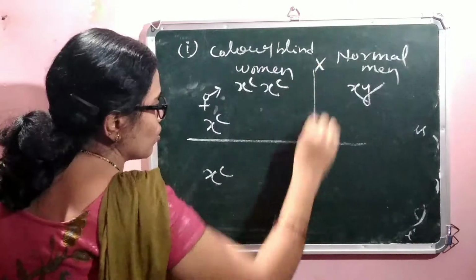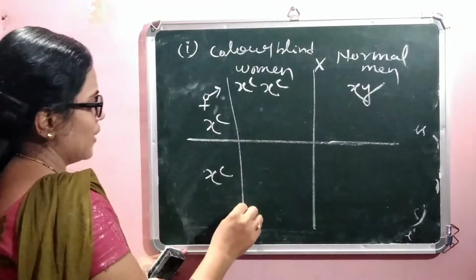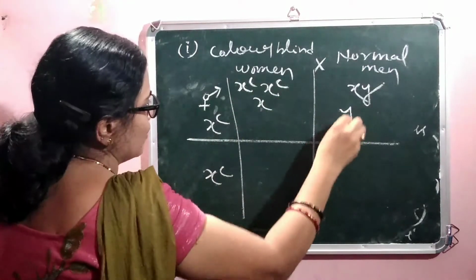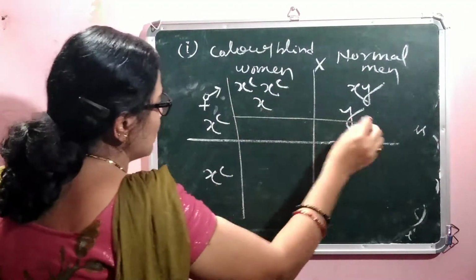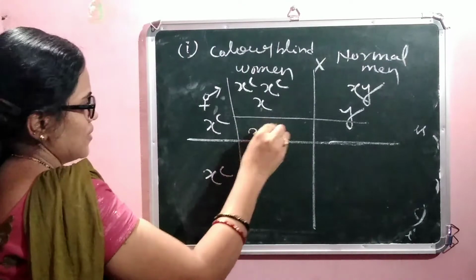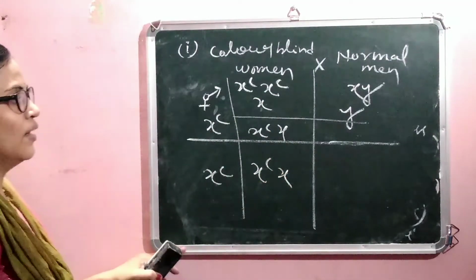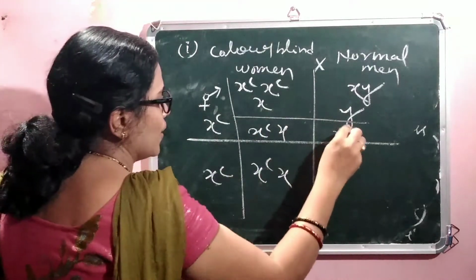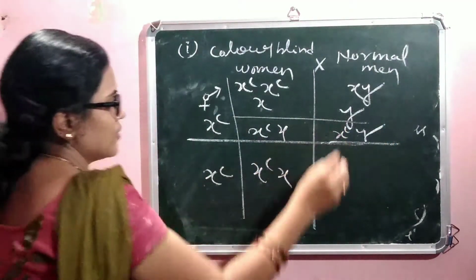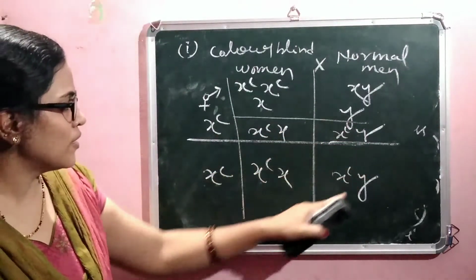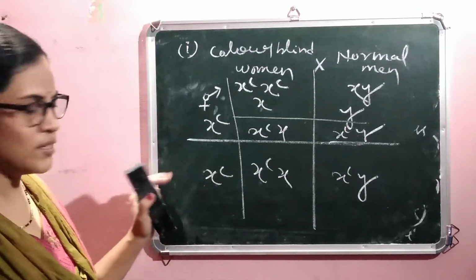So when we cross with each other, we will get the result: XCX, XCX, XCY and XCY. Here the result is designated as 100%.